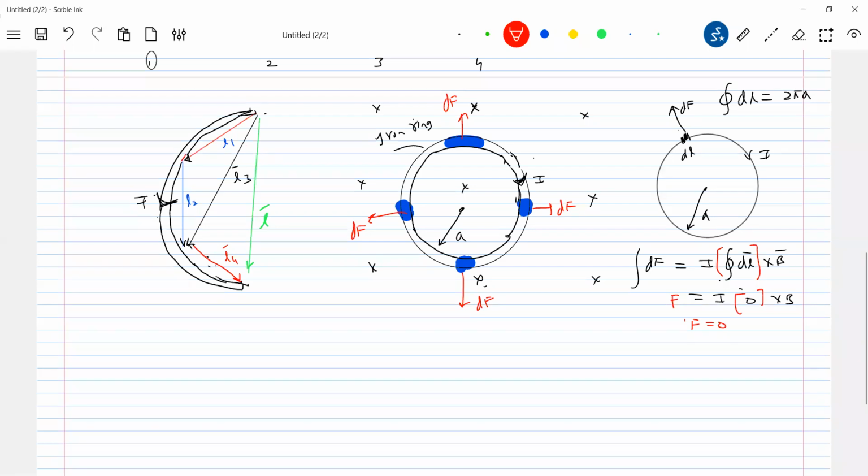Will there be any tension set up in it? We can take help of some small mathematics you have already come across at many places. This is theta, this is theta. Then how will the tension act? Tension will act tangential to this. Then this will be theta.